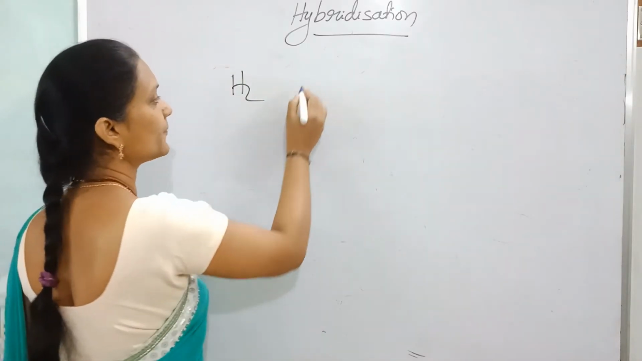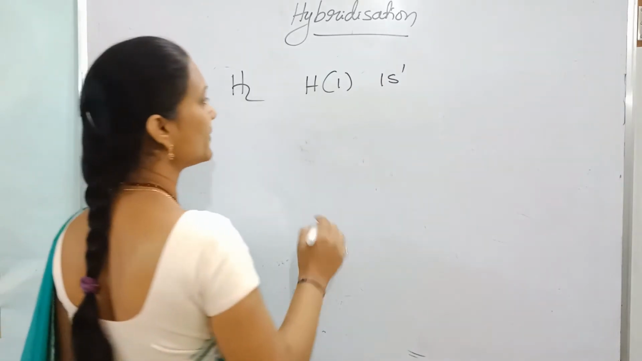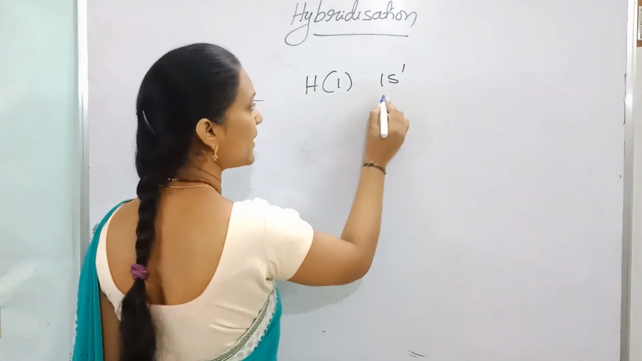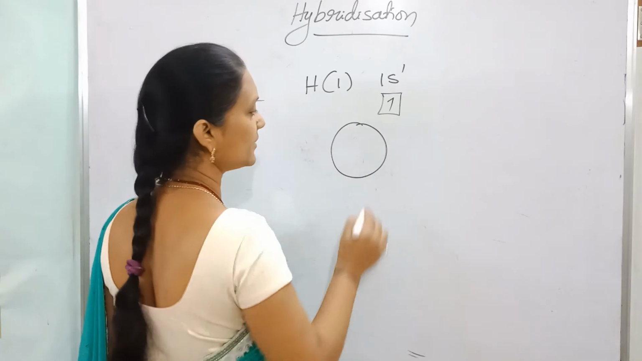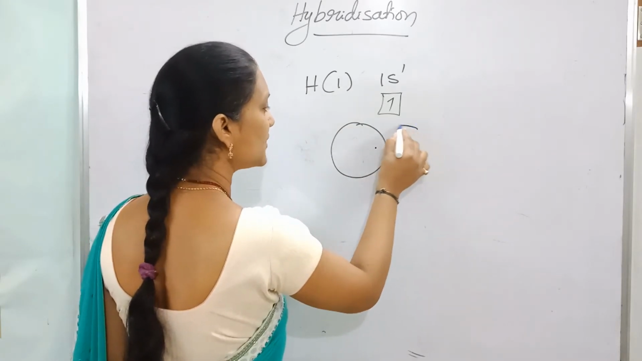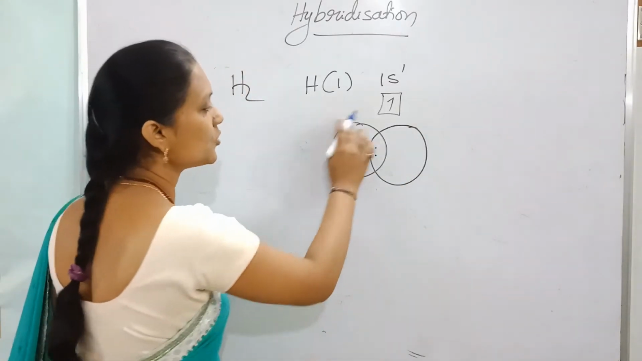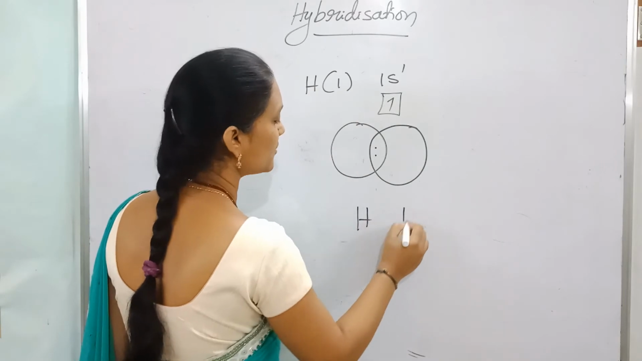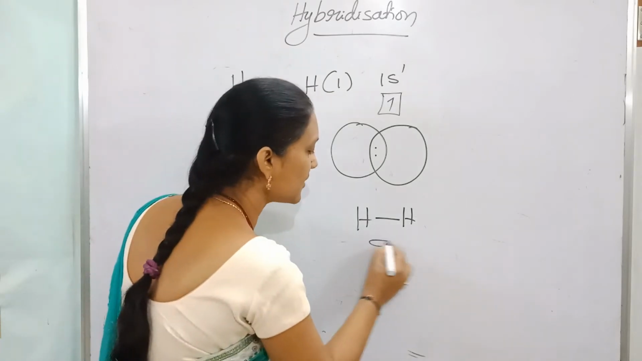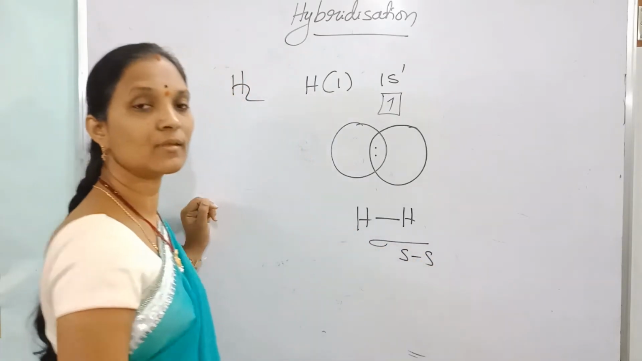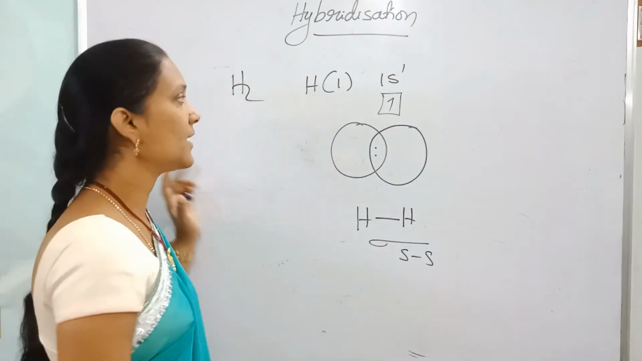So the H2 molecule. Hydrogen has atomic number 1, configuration 1s1. In the s orbital one unpaired electron is present. The hydrogen s orbital with an unpaired electron overlaps with another hydrogen s orbital with opposite spin. When this overlapping takes place, one sigma bond is formed between the two hydrogens. What is the sigma bond? This sigma bond is formed due to overlapping of two s orbitals. That's why the bond is a sigma s-s bond.